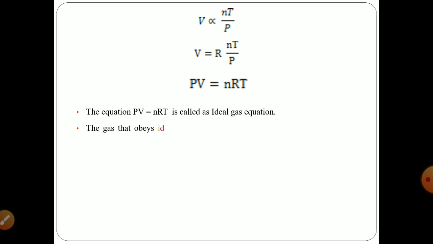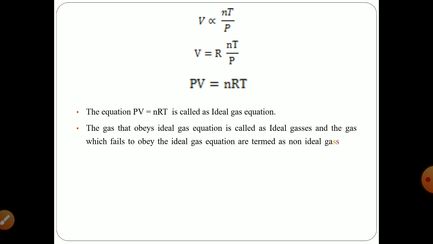The gases that obey the ideal gas equation are known as ideal gases. We have seen in the case of solutions, the solutions which obey Raoult's law are known as ideal solutions and those which show deviation are known as real solutions.